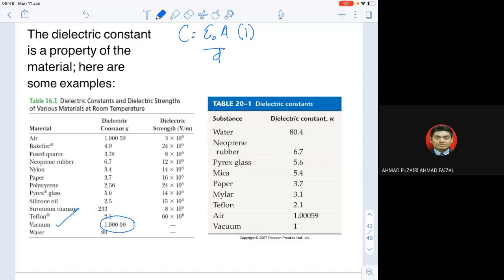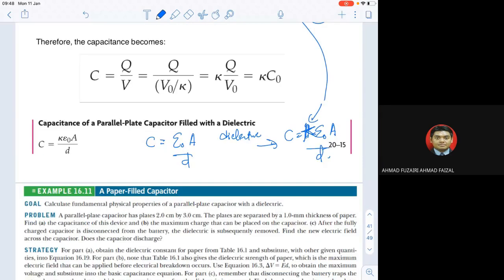It has no units. So you put C equals kappa epsilon naught A over D.